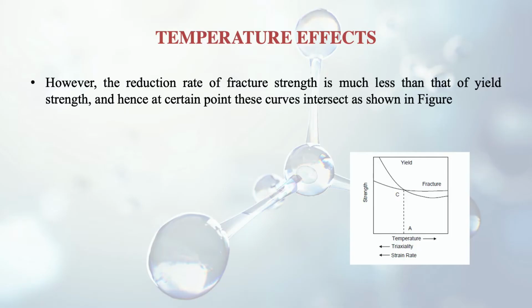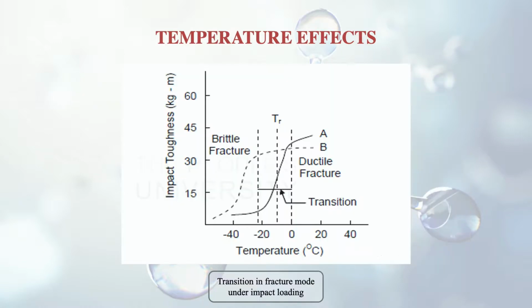So if we increase the temperature, the yield strength decreases and the fracture strength also decreases. But in the figure you can see that the reduction of the yield strength is much faster than the reduction in the fracture strength, because the slope of the curve is much steeper.